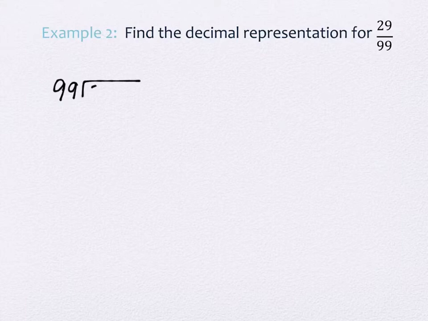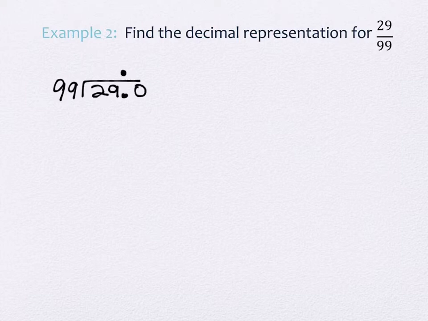All right, same kind of problem as before. We have 29 divided by 99, and you may actually know the answer to this one. I can tell you what the answer is just looking at this one from other pieces of information that I know, but that's not the goal here. The goal is to show the work for it, please. So we're going to write 99 on the outside and divide the 29 on the inside. Of course, 99 does not go in, so I put a decimal point and a 0.